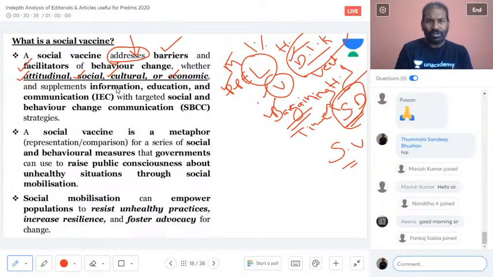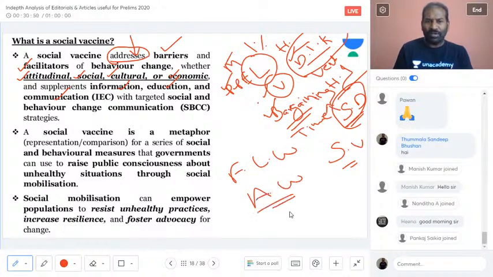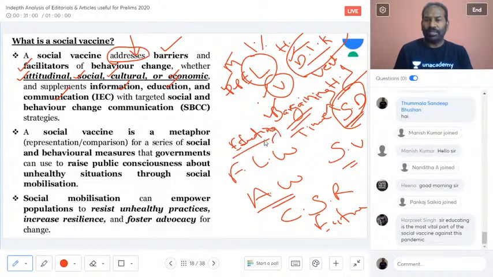And not only that, it also provides information, education and communication. Yesterday we were talking about the frontline workers, the ASHA workers, and also the corporate social responsibility or the entrepreneurs. Their responsibility is to make sure that they educate the people about the pandemic situation, and that is what it is saying. Arpi said, sir, educating is the most vital part of the social vaccine against this pandemic. Exactly, absolutely.